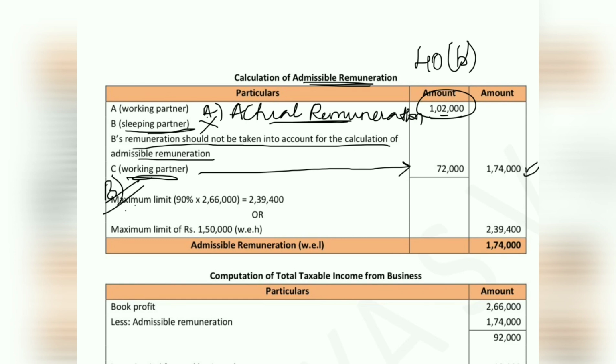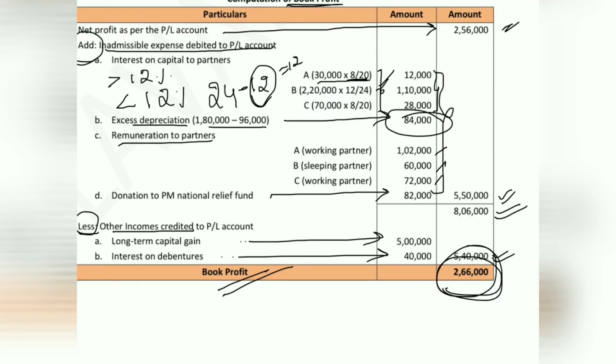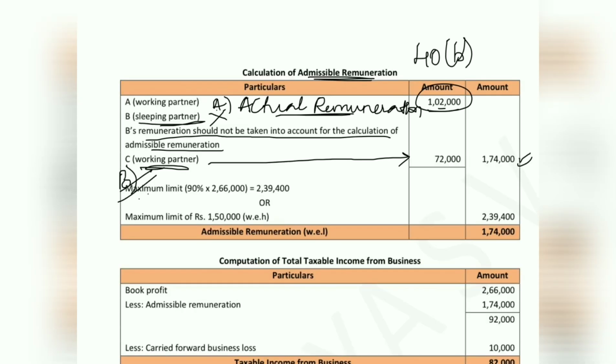Maximum limit is on book profit. You will calculate first at the rate of 90%. So we have book profit of rupees 2,66,000 in the problem. So on 2,66,000, if you calculate at the rate 90%, you will get 2,39,400, or you have to compare with 1,50,000, whichever is higher. Now which is higher among these two values?